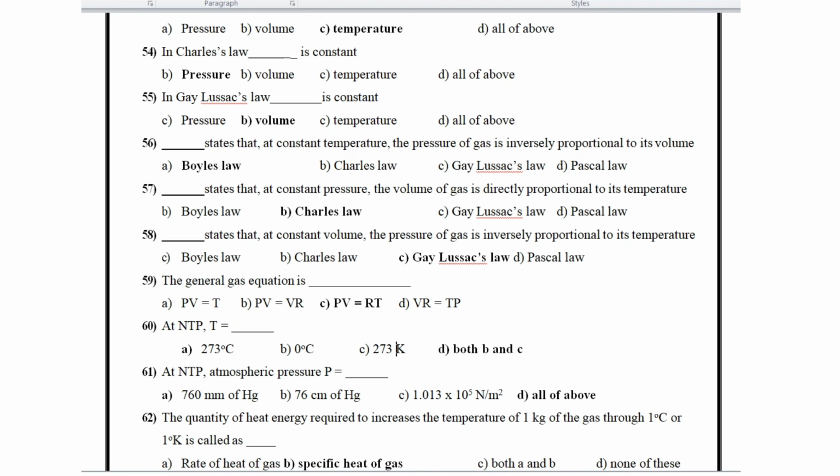At NTP, atmospheric pressure is all of the above, that means 76 cm of mercury, 760 mm of mercury, 1.013 × 10^5 Newton per meter square. The quantity of heat required to increase the temperature of 1 kg of gas through 1 degree Celsius or 1 degree Kelvin is called the specific heat of gas.